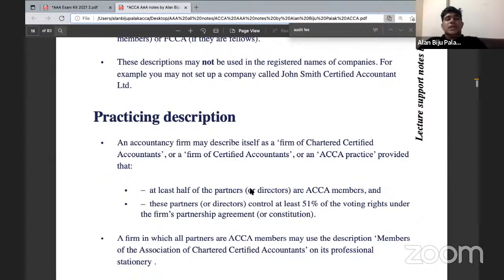However, a firm of certified accountants or a firm of chartered certified accountants should be used only if it meets two criteria. The first criterion is that at least half of the partners of the firm should be ACCA members. In addition to that, that half of the partners must have more than 51% of the voting right. Only if these two criteria are met can they show a firm of chartered certified accountants or a firm of accountants or ACCA practice along with the name. So at least half of the partners are ACCA members, and they must have more than 51% of the voting right.